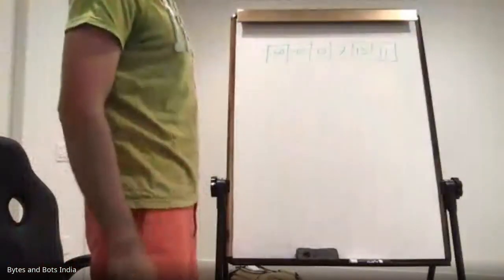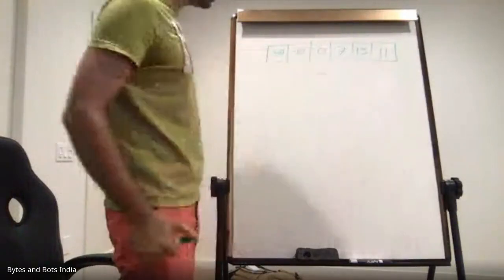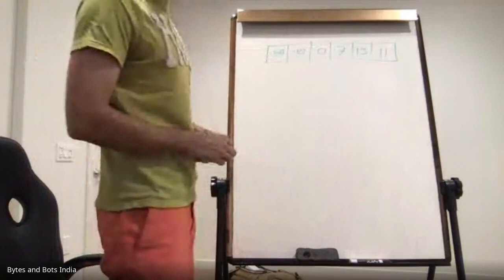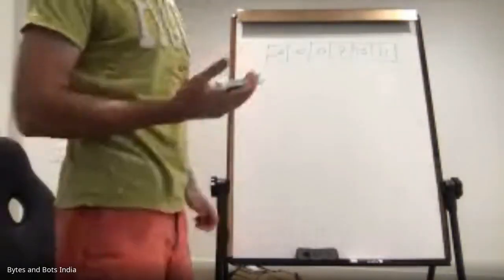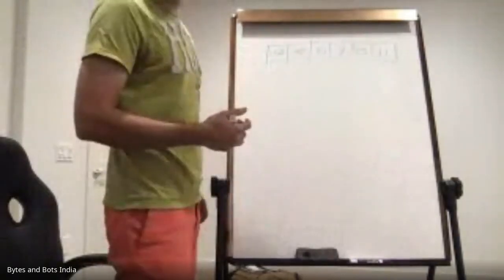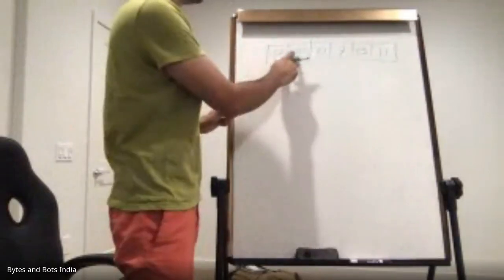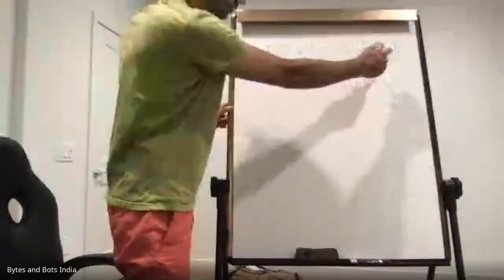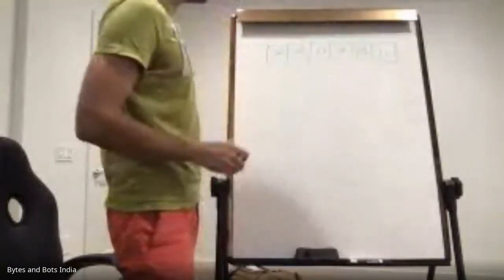So we have this array of a bunch of elements: 50, -10, 0, 7, 13, and 11, just random numbers. Let's say we need to find out if this array has 11 in it or not. So far, we look through each element: is this 11, is that 11, until we find 11, and we say, oh yeah, we found 11. Yes, 11 is in the array.